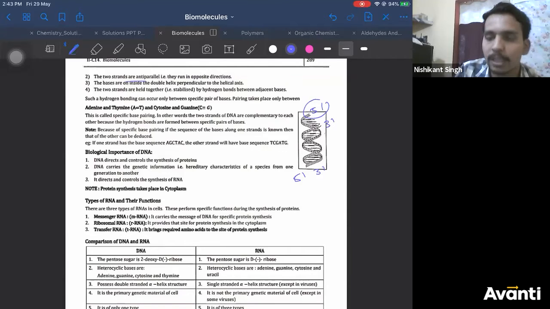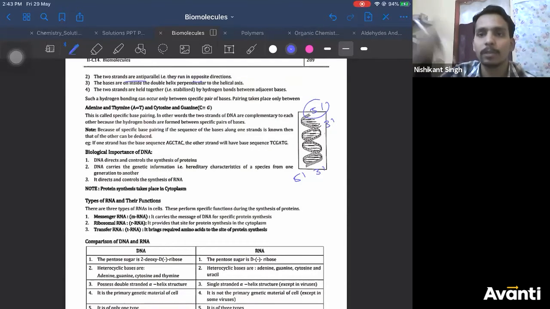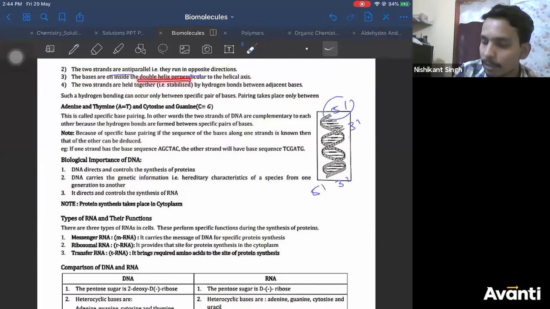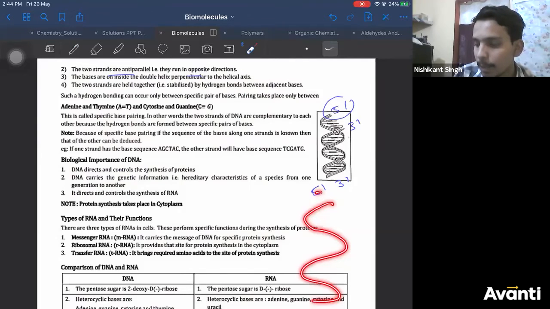They run in opposite directions, that means 5' to 3', then 3' to 5'. Now the bases are perpendicular to the helix. If this is your helix, then bases are perpendicular to it. Bases will be arranged like this, stacked like this, right?